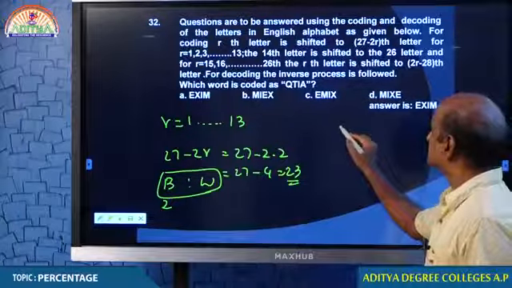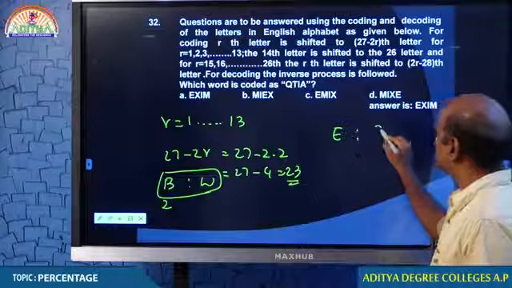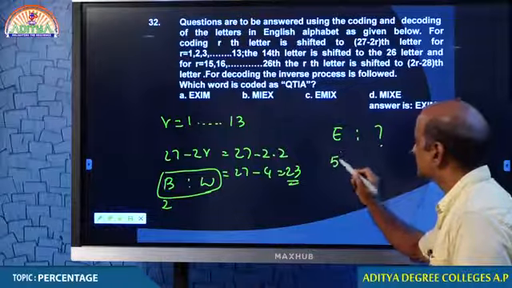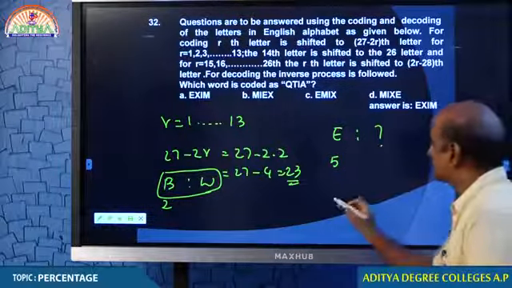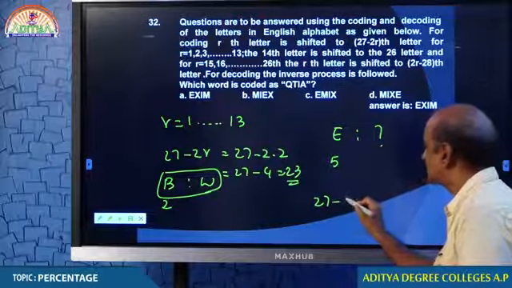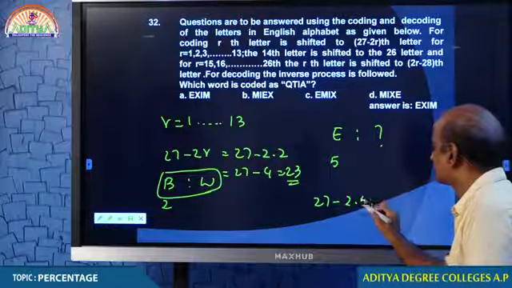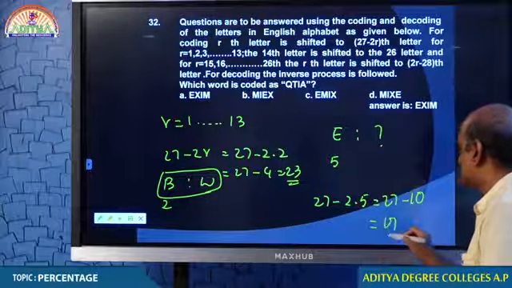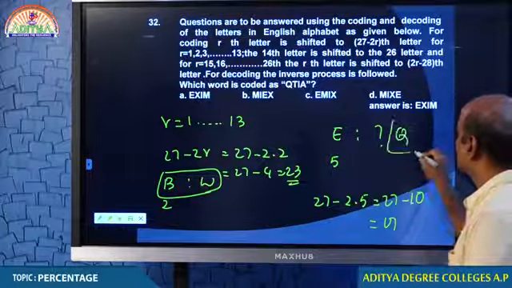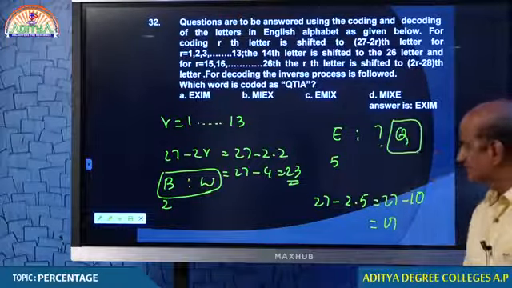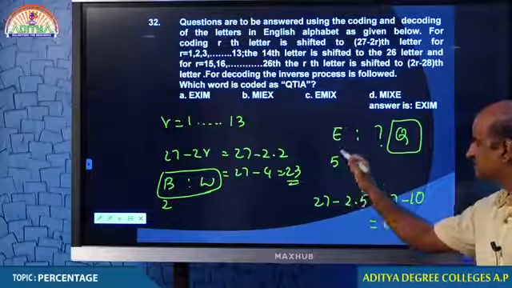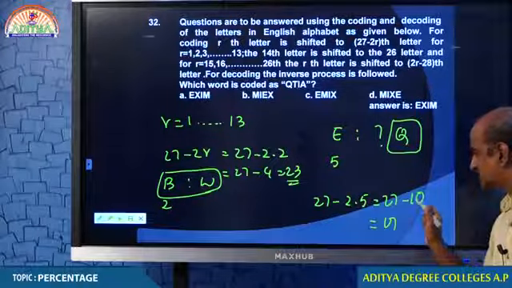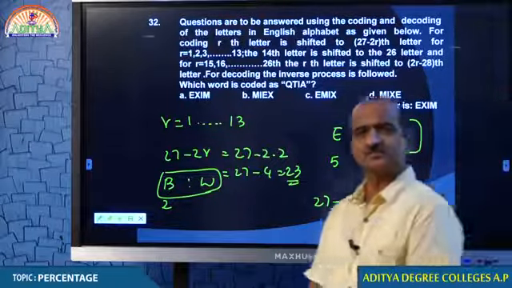Okay, students, tell me how E is coded. E's place value is 5. Tell me what is the condition? 27 minus 2R. 27 minus 10, that is 17. What is the 17th letter? Q. E is equal to 5 because the place value of E is 5. 27 minus 2R, 2 into 5, 10. 27 minus 10, 17. The 17th letter is Q.